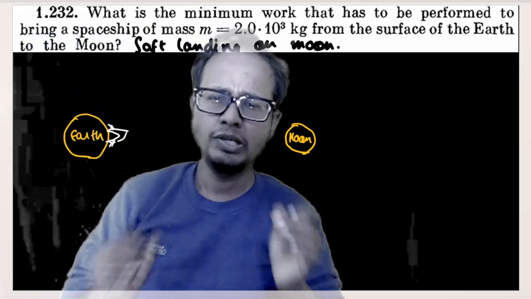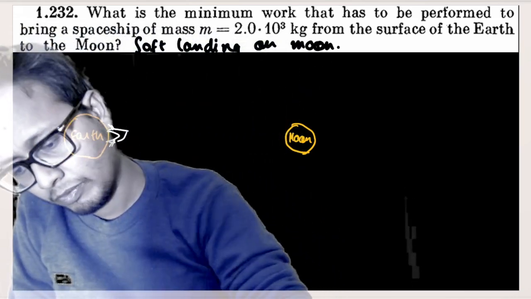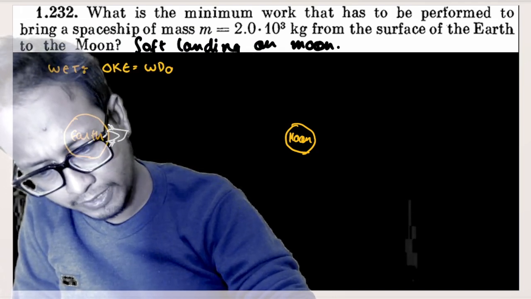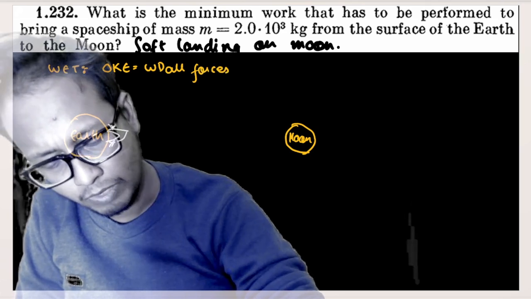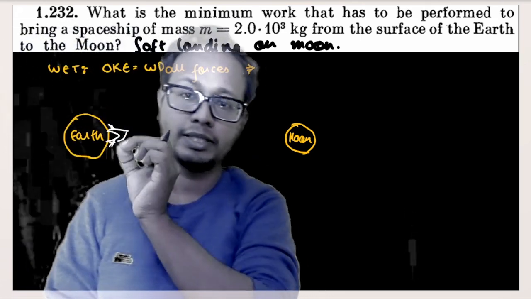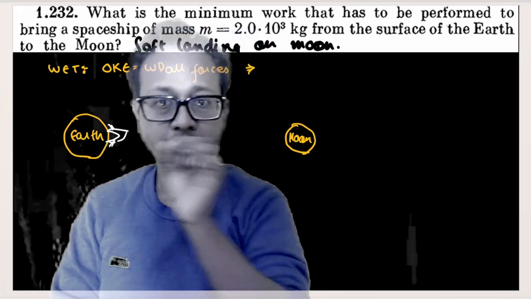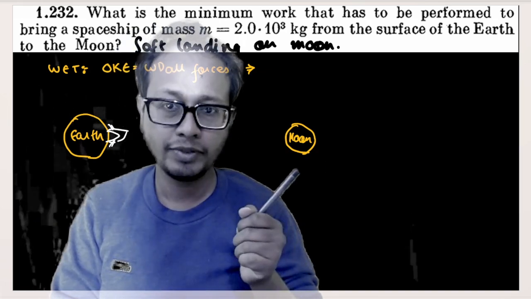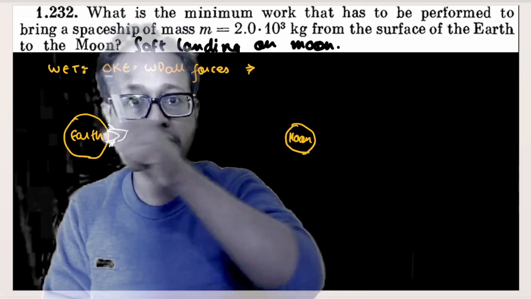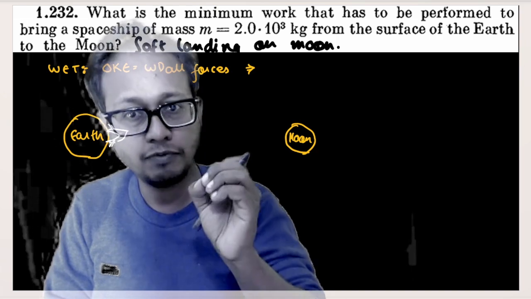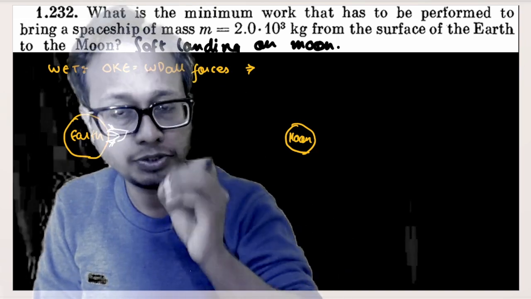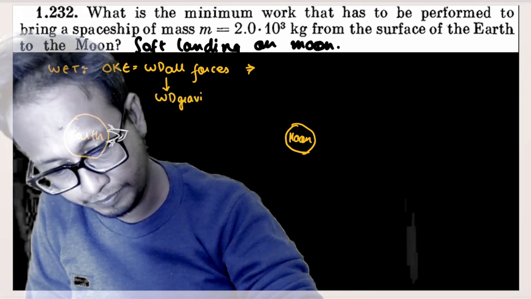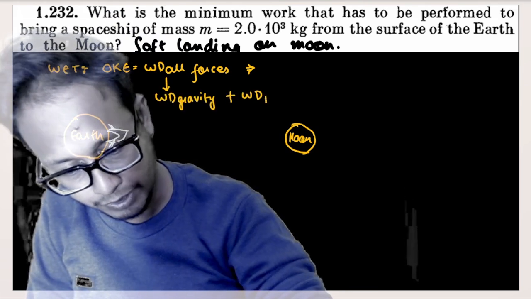So I can simply apply the work energy theorem, where the work energy theorem states that change in kinetic energy is equal to work done by all forces, isn't it? Now, what are the two forces out here? The two forces out here are nothing but the gravitational force and the propulsive force. Propulsive means the rocket is fueling some exhaust gases, and with the help of exhaust gases, the rocket is traveling. That kind of propulsive force out here is known as external force. So you have to find out the work done by external force or work done by propulsive force. Understood the question? So out here, two works are there: work done by gravity force plus work done by propulsive force.